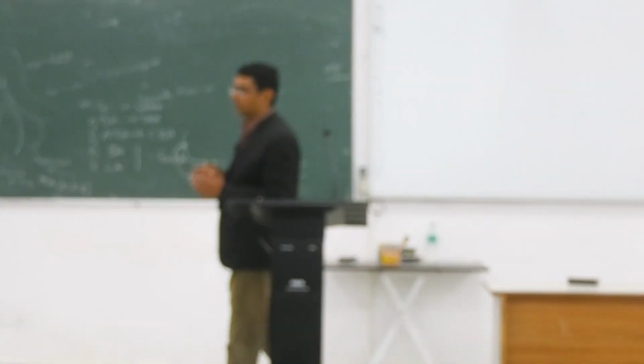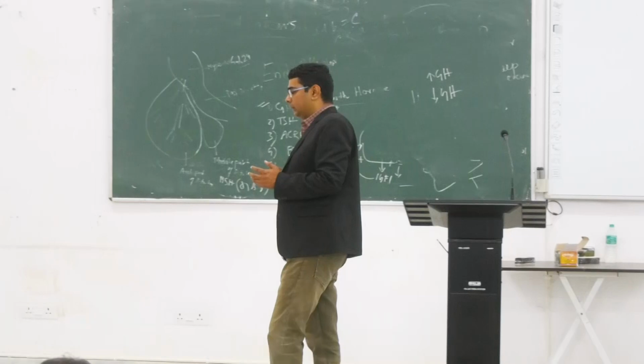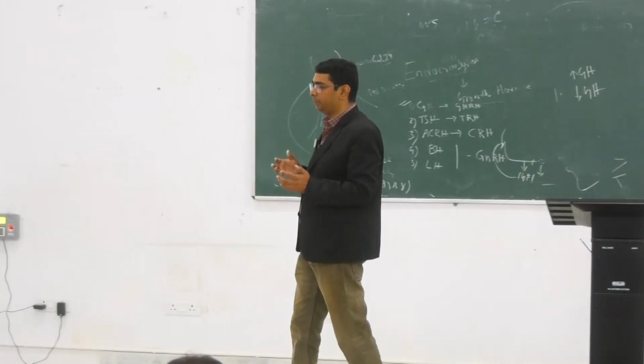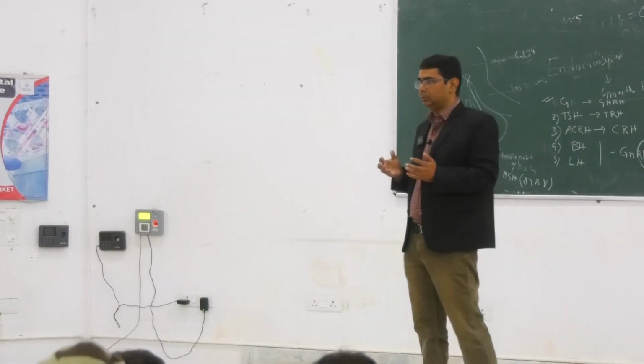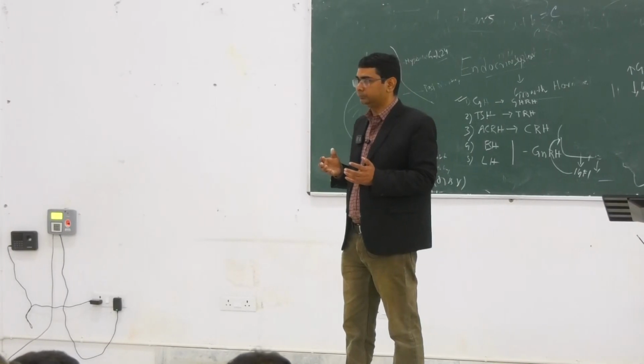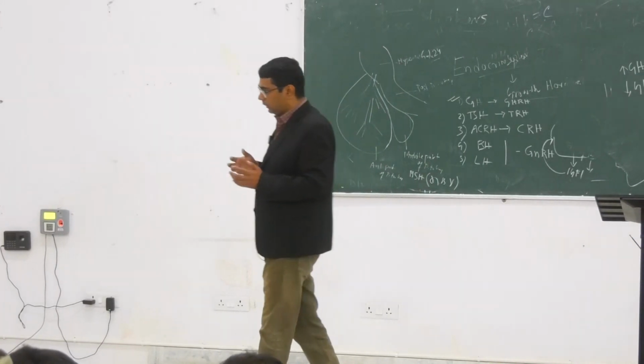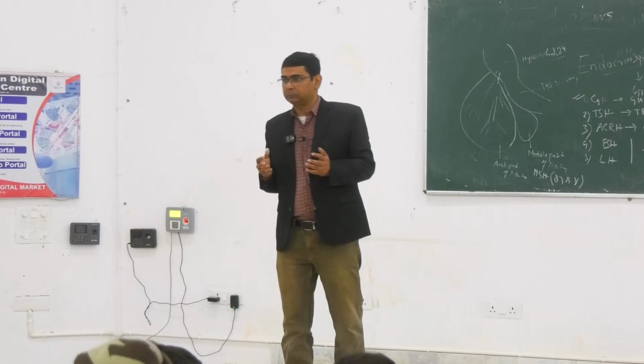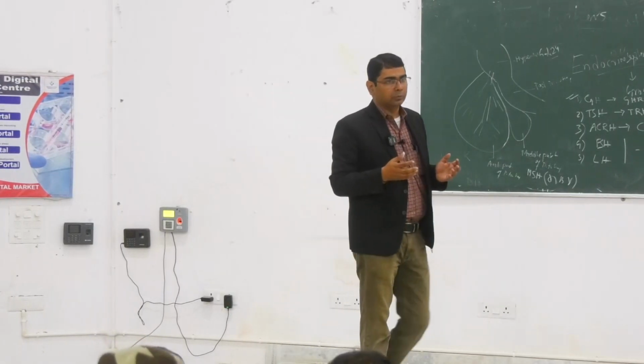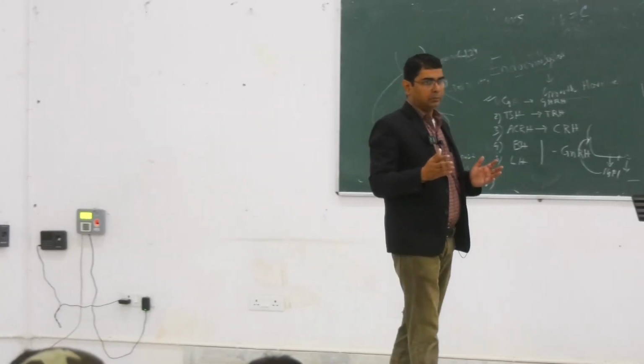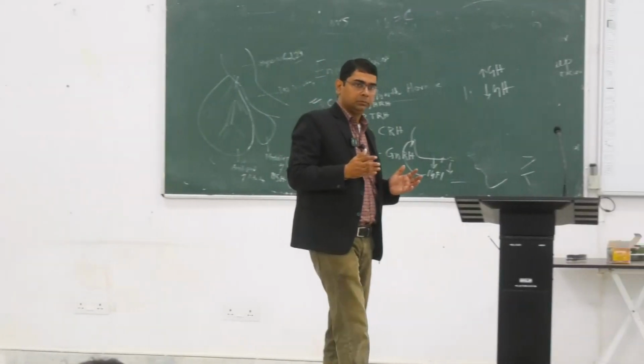So if there is any hemorrhage in the pituitary, then the pituitary becomes non-functional, তাই তো? So this is called the dwarf, so pituitary dwarf, বোঝা গেল?